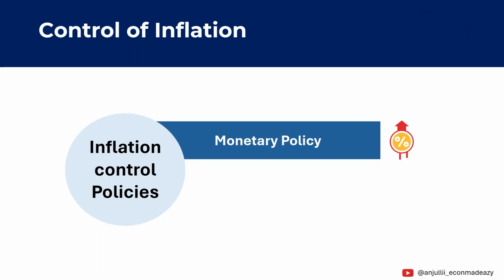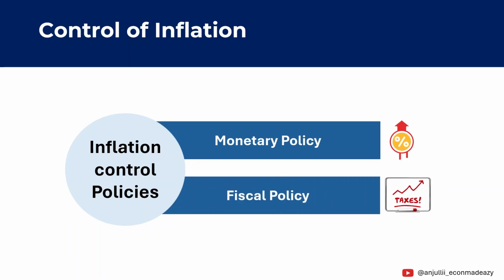The second method is fiscal policy, which is implemented by the government. Through fiscal policy, the government may increase taxes or reduce public spending to reduce overall demand in the economy. Both these policies aim to stabilize prices and control inflation.